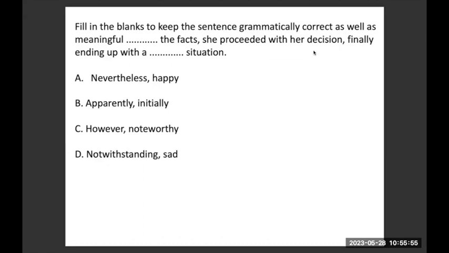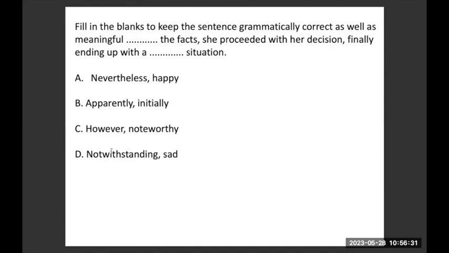Okay, the correct answer here is option D. Notwithstanding the facts, she proceeded with her decision, finally ending up with a sad situation. It fits correctly. Now let me phrase it using the other options. Nevertheless, the facts, she proceeded with her decision, finally ending up with a happy situation. It kind of misfits. Nevertheless, the facts,